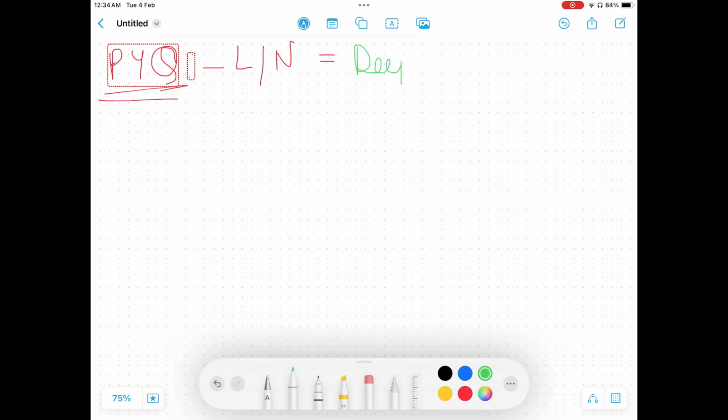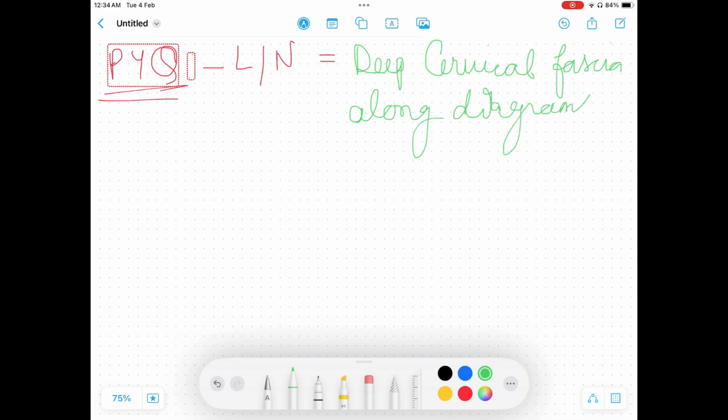What can come in long note? Deep cervical fascia, along with diagrams. Obviously, anatomy is diagram, diagram is anatomy. This question can come in long note. It could be in 10 marks question or 8 mark question.